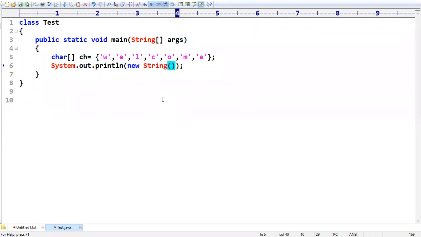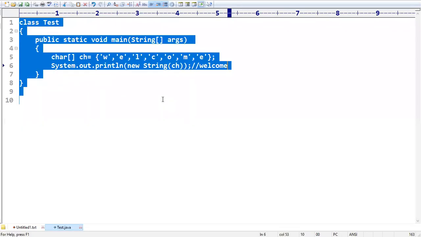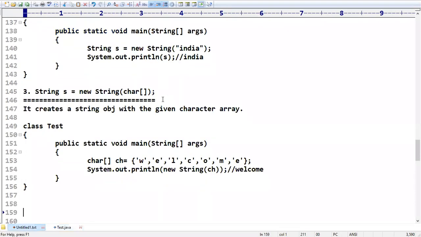New String, a nameless object, is created and I am printing it directly. Please pass ch as an argument. So Java is going to create a new string object with the character array you have given. The expected answer is WELCOME, like this.